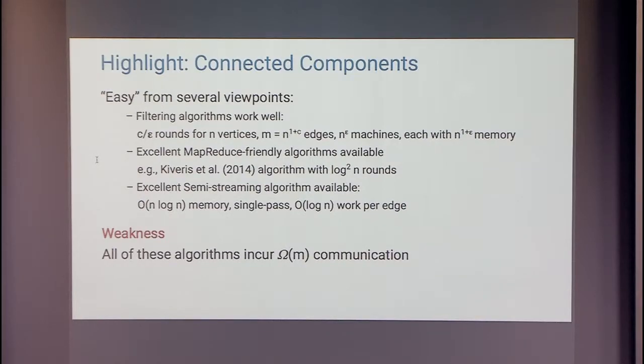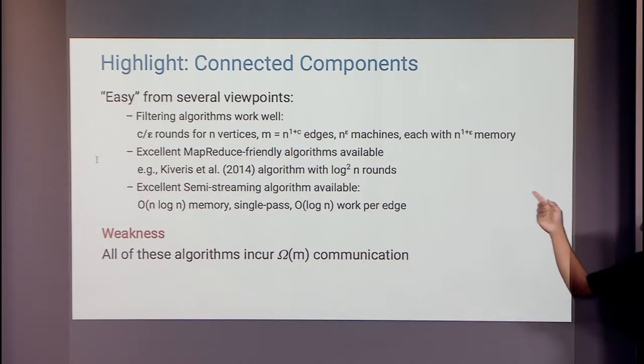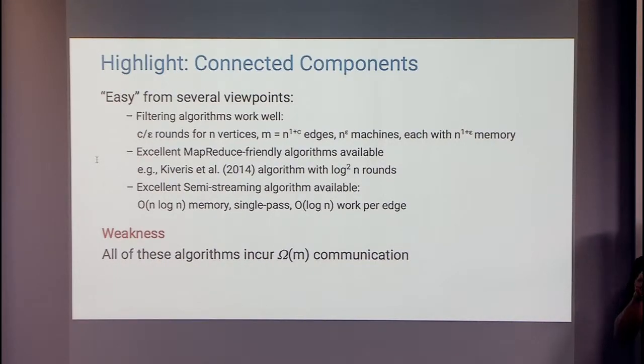There's also a very nice MapReduce friendly algorithm available for this. This is actually a very simple algorithm that says, again, I'll skip the details. So that works nicely in log squared n rounds. And there's also a nice semi-streaming algorithm. The union find algorithm works in a single pass, log n work per edge, n log n amount of memory.